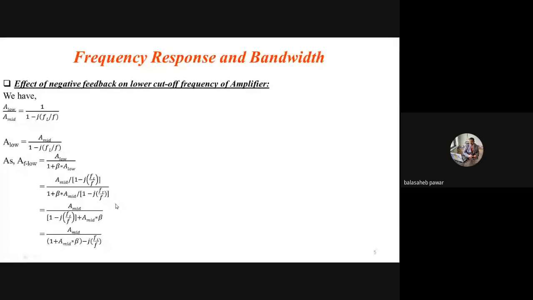And when you rearrange all these terms, you will observe that AF low, that is the gain with feedback at the low frequency side, equals the gain at mid-band frequency without feedback divided by 1 plus A mid into beta minus j FL by F, where this FL is the lower cutoff frequency without feedback, and F is the frequency at which we are observing that effect, or the input signal frequency.